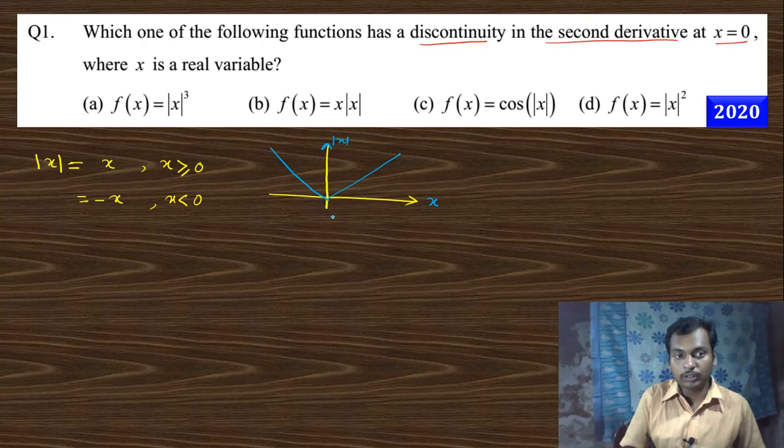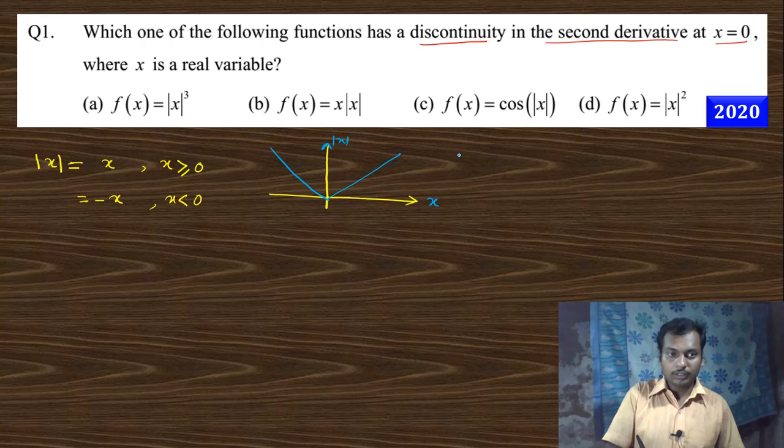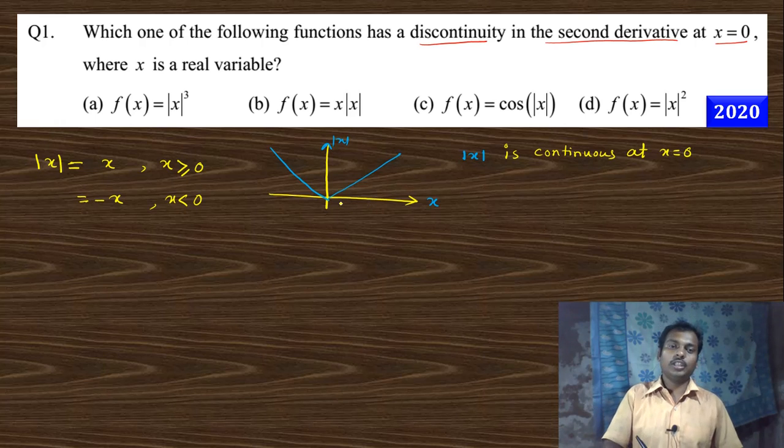We know all about this, and we can see that mod x is continuous at x equal to 0. We know that this is x equal to 0. At x equal to 0, mod x is continuous. We know that. Okay. Now go through the options.